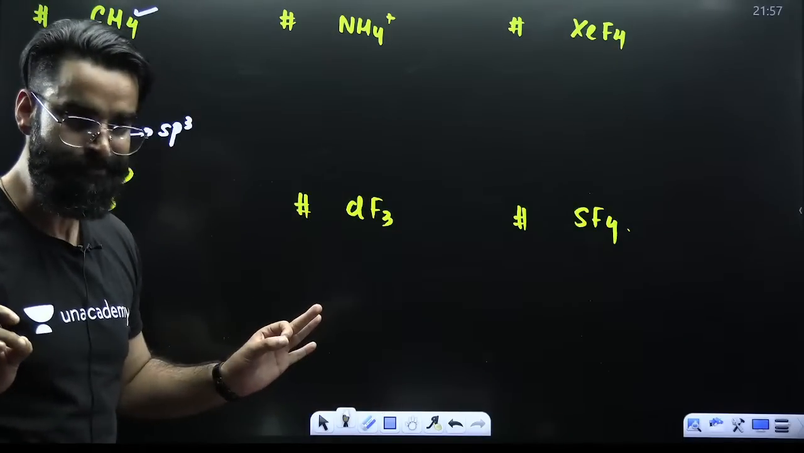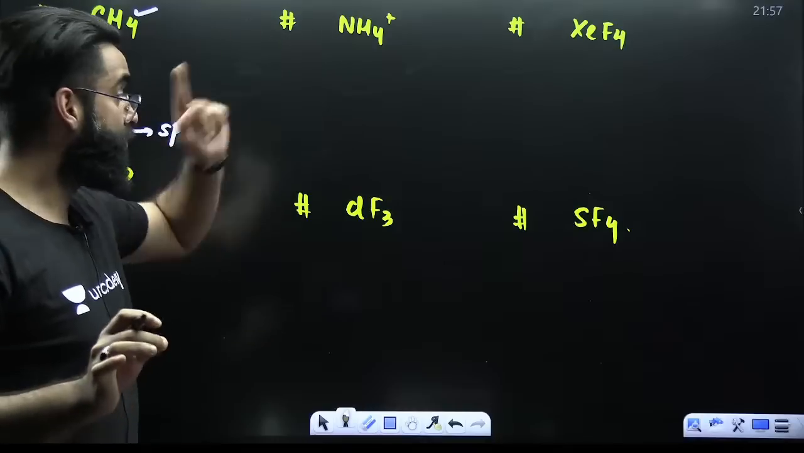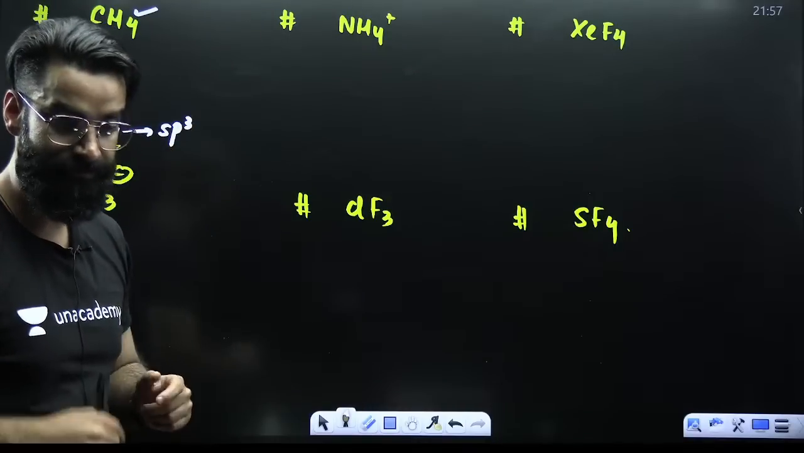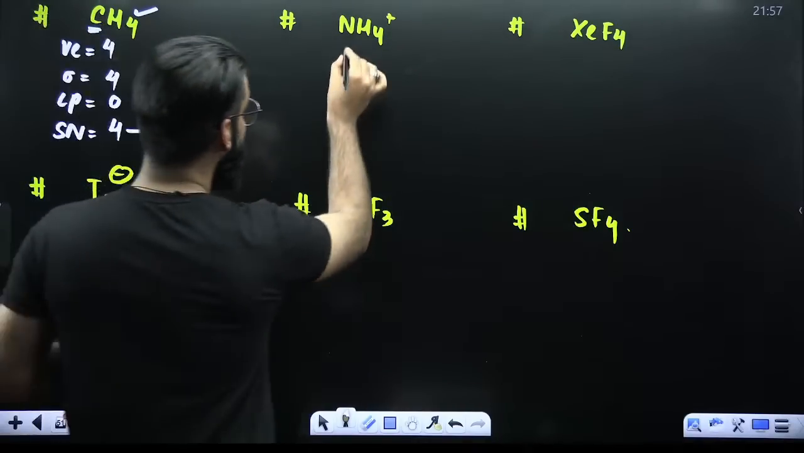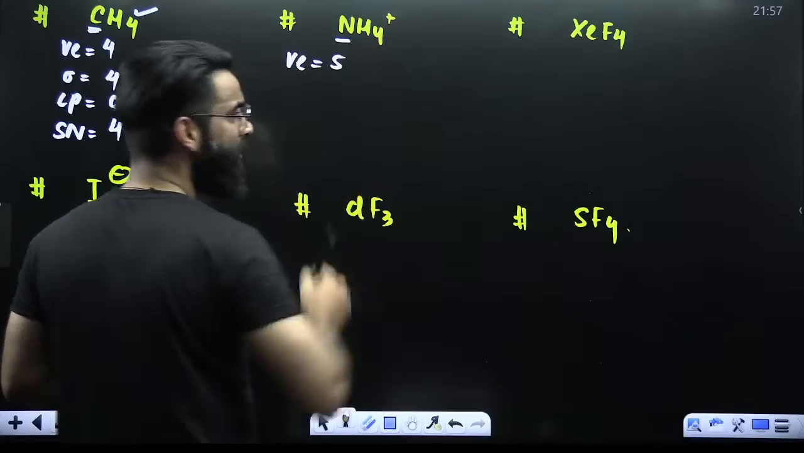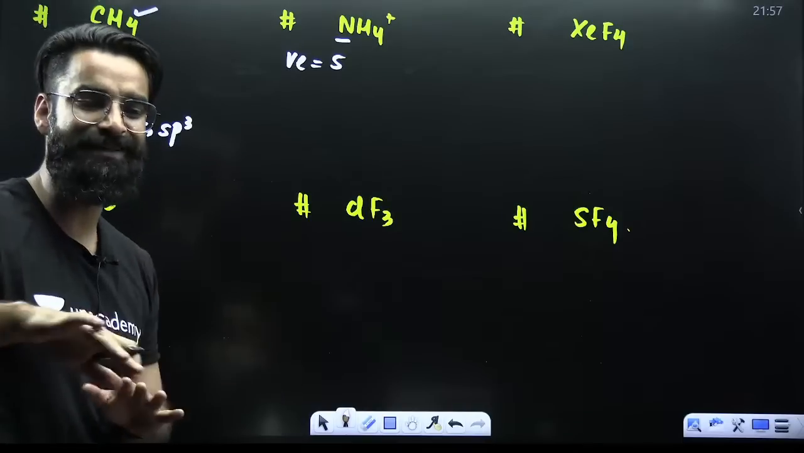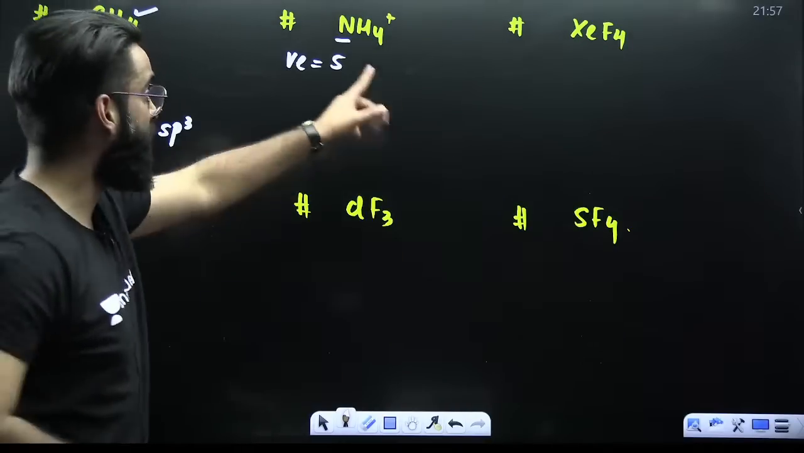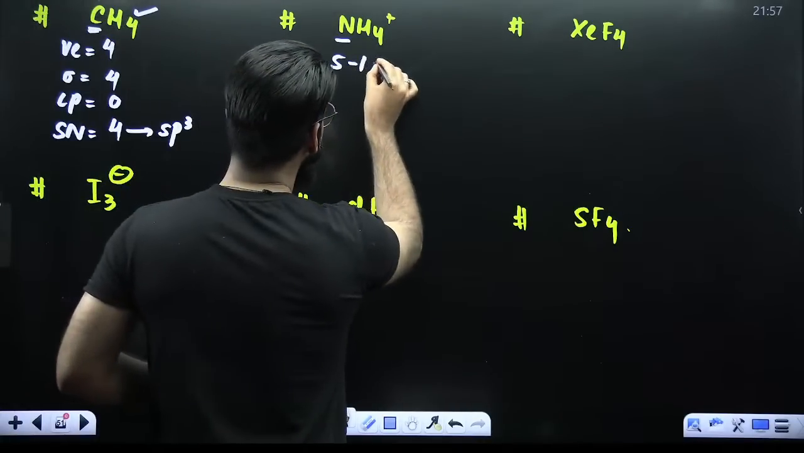Clear? Talk about NH4 positive. Nitrogen. How many valence electrons does it have? 5. But there's a positive charge. If there is positive, subtract that. If there is negative, add that. So positive means subtract that. So 5 minus 1 is 4.